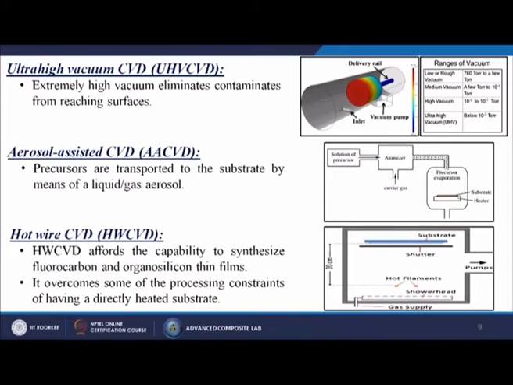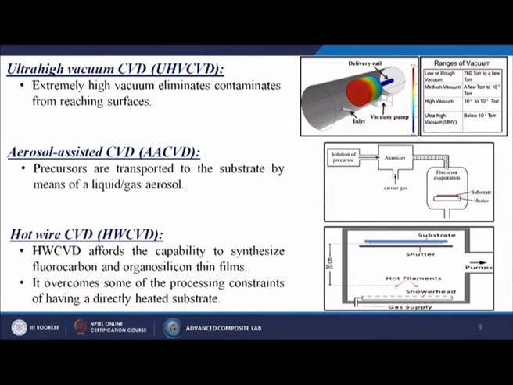Next one is called the hot wire CVD, HWCVD process. HWCVD affords the capability to synthesize fluorocarbon and organosilicon thin films. It overcomes some of the processing constraints of having a directly heated substrate. So, here we are going to use certain kind of heat. That is why it is known as the hot wire CVD process.